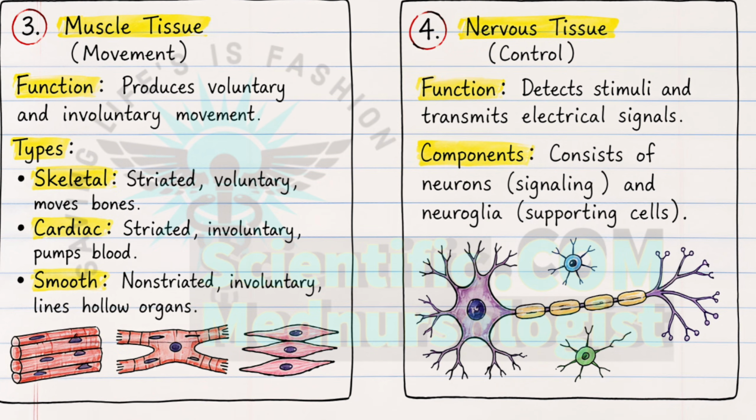The next type of tissue is muscular tissue. Muscular tissue is again classified into three types: skeletal muscle, which is attached to bones; cardiac muscle, which is present in the heart; and smooth muscle, which is present in organs. The fourth one is nervous tissue. This tissue controls body activities, detects stimuli and transmits electrical signals. Nervous tissue consists of neurons and neuroglia. Neuroglia is the supporting tissue of neurons.